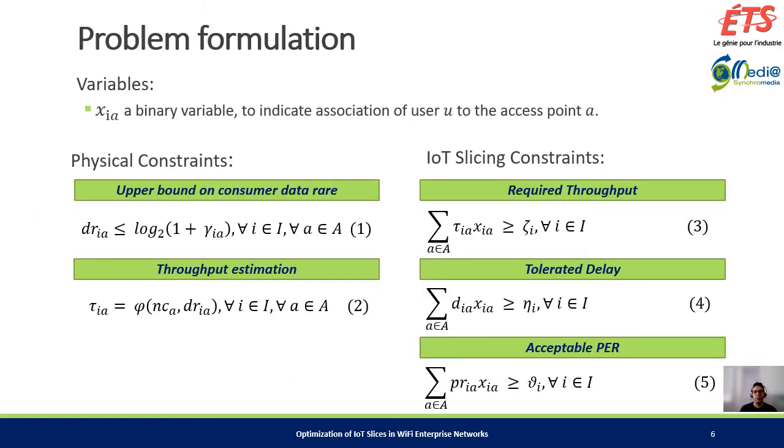So without further ado, let's take a look at the problem formulation. Here we have a main variable x, which is a binary variable corresponding to the associations that we are performing here.